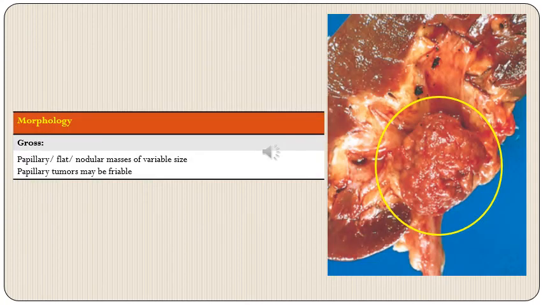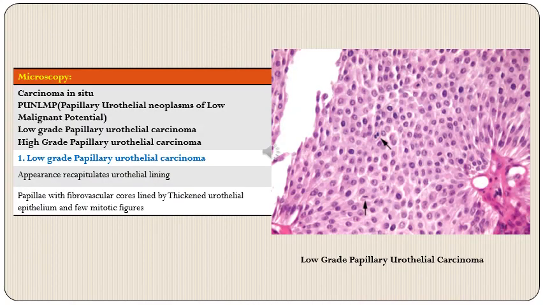Coming on to morphology of these tumors, grossly they can be papillary, flat or nodular masses of variable size, and papillary tumors in particular are prone to be friable, and papillae can also be identified grossly. Microscopically, a complete spectrum of tumors is identified, starting with carcinoma in situ at one end and high-grade papillary urothelial carcinoma at the other end. In between, we have PUNLMP, or papillary urothelial neoplasm of low malignant potential, and low-grade papillary urothelial carcinoma.